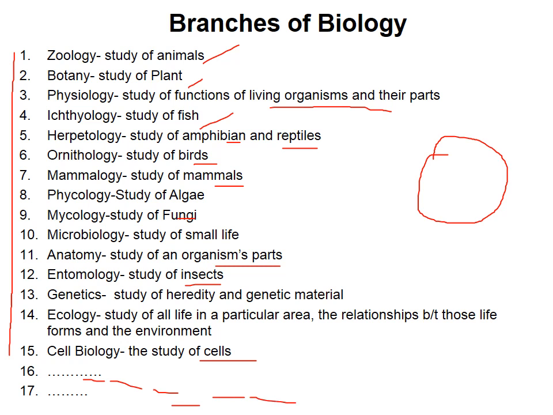Biological science nowadays is a huge subject, and it has various types of branches. Nowadays it's a multidisciplinary subject.